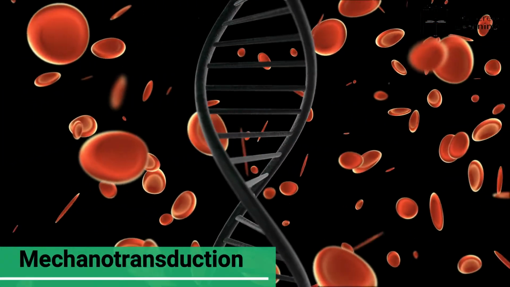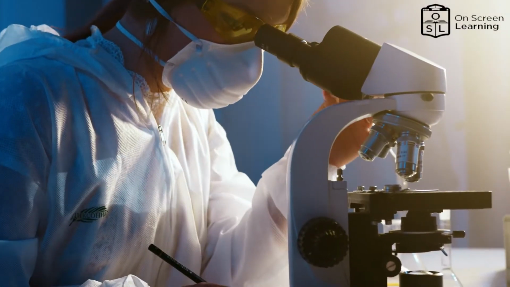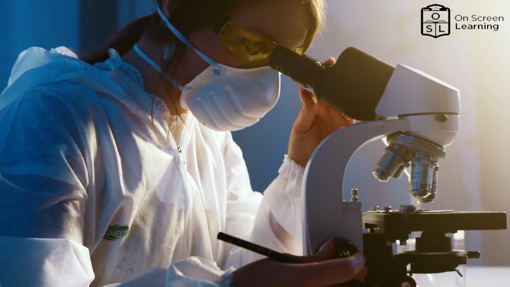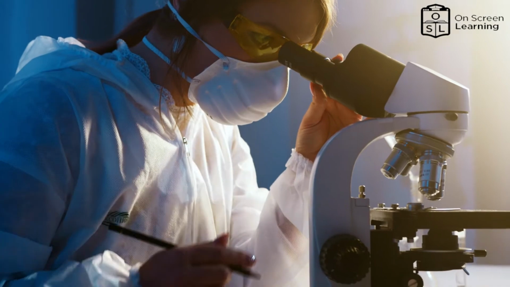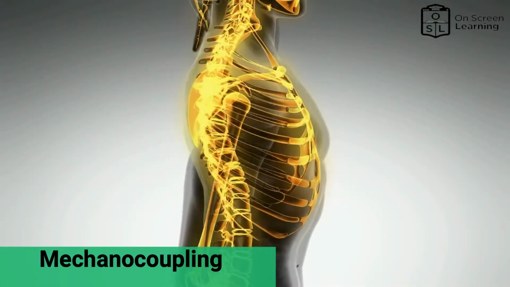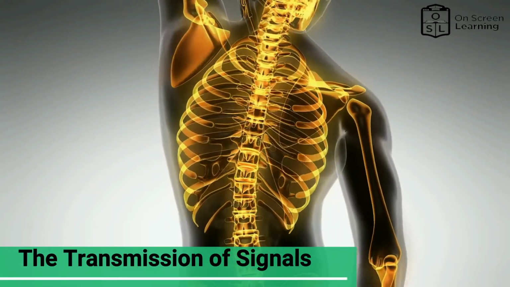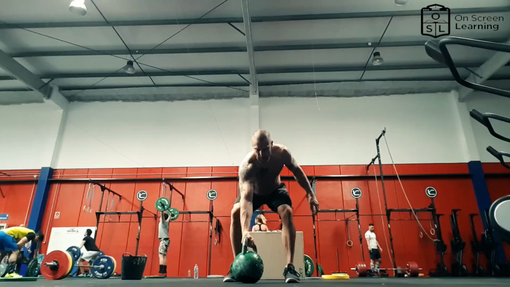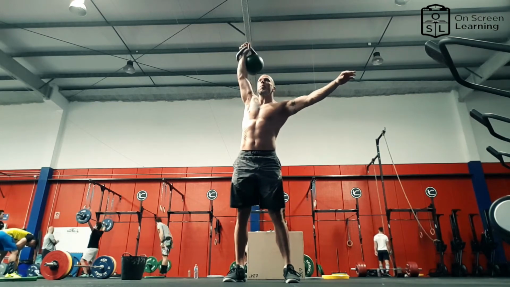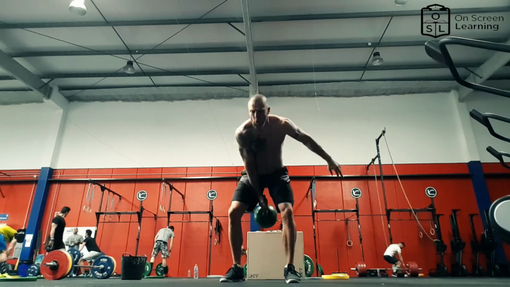Mechanotransduction. In response to loading, bone remodeling is done by mechanotransduction, a mechanism by which forces or other mechanical signals are transformed into cellular signaling biochemical signals. Mechanotransduction leading to bone remodeling requires the steps of mechanocoupling, biochemical coupling, the transmission of signals, and cell response. The particular effects on the structure of the bone depend on the length, severity, and loading rate, and it has been found that bone formation can be caused only by cyclic loading.